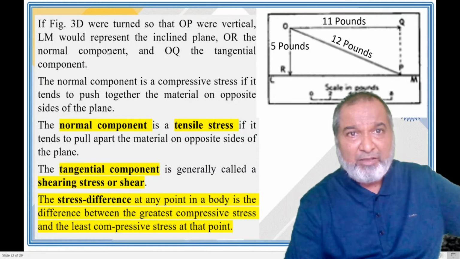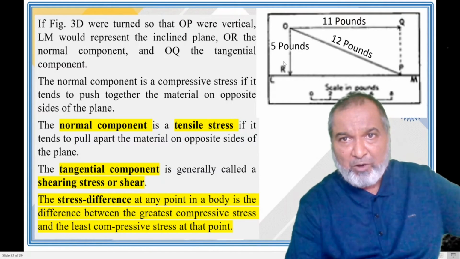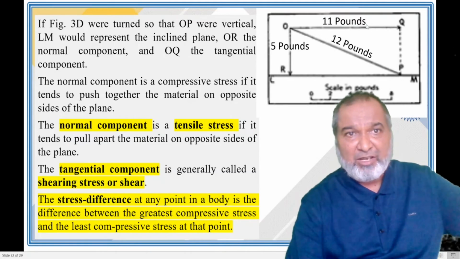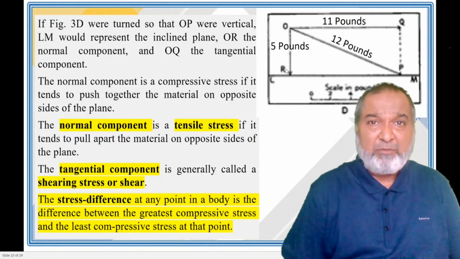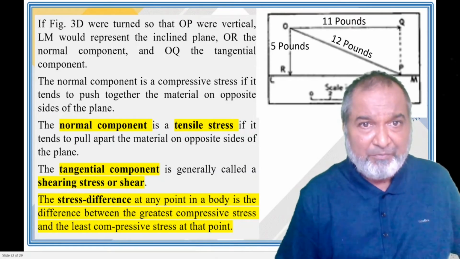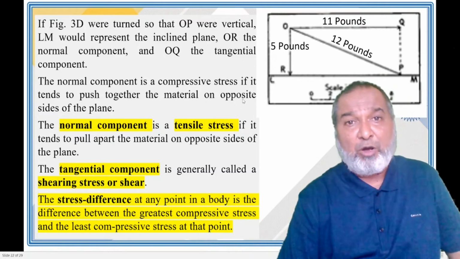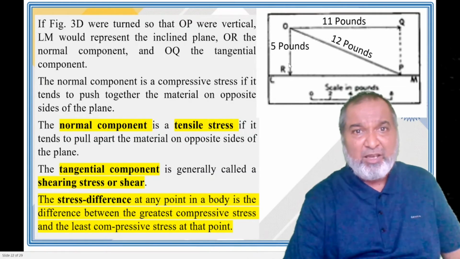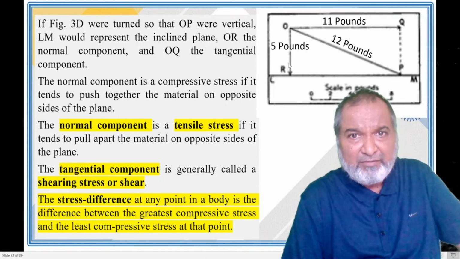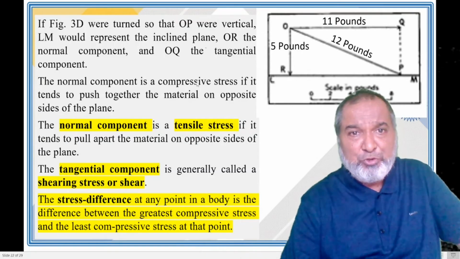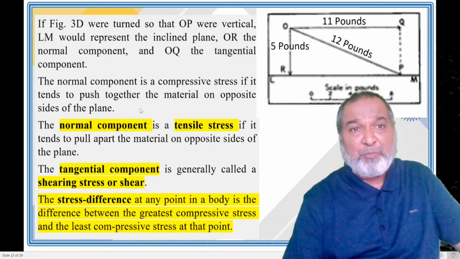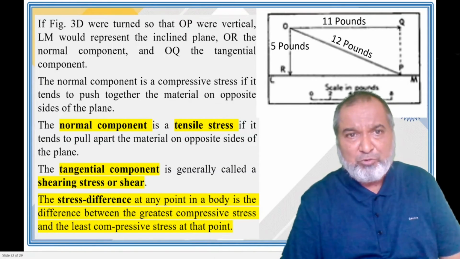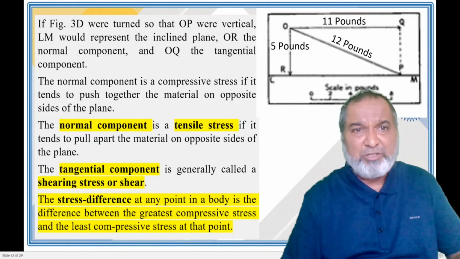Then OR will be the normal component, and OQ will be the tangential, when LM is made an inclined surface. The normal component is a compressive stress. Whatever the normal component is, this will be a compressive stress. If it tends to push together the material on opposite sides, compressive stress will be pushing that object towards each other. So that is compression.